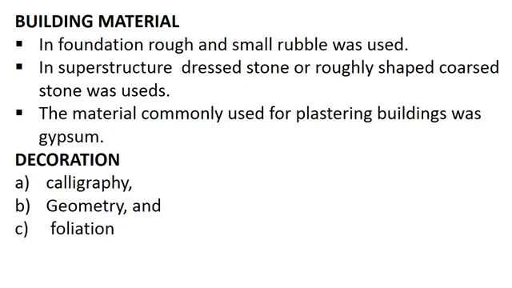Building materials. In the masonry work, stone has been used abundantly. The foundations are mostly of rough and small rubble, or wherever it is available, of river boulders, while the superstructure is of dressed stone or roughly shaped coarse stonework. The buildings were plastered all over.